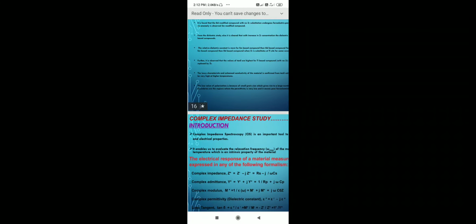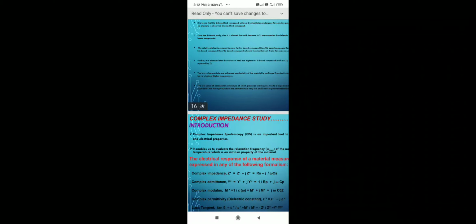Then next we study complex impedance. Complex impedance spectroscopy is an important tool for studying microstructure and electrical properties. It enables us to evaluate the relaxation frequency of a material at a given temperature, which is an intrinsic property. The electrical response of the material can be expressed in the following formula. This is the graph of Z prime and Z double prime. Z prime is the real part and Z double prime is the imaginary part of impedance, then the modulus.